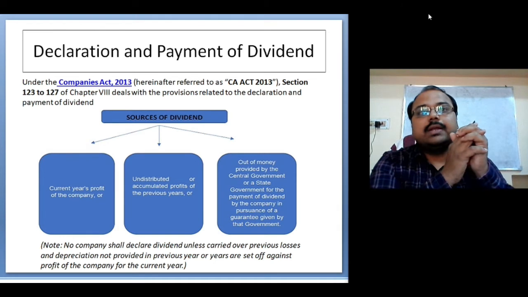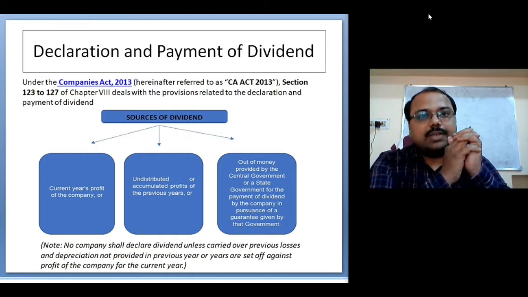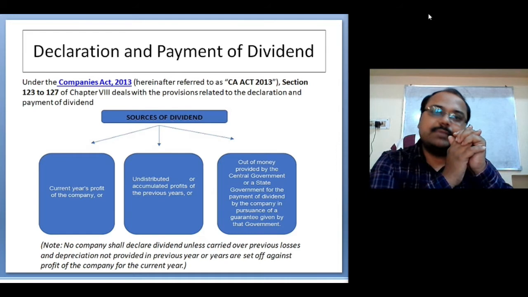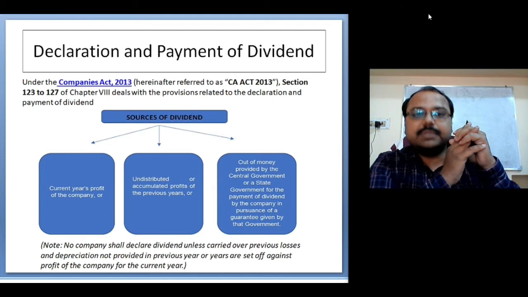As you know, dividend is just a reward which is given by the company to its shareholders, the providers of funds, like your equity shareholders and preference shareholders, who are actually providing money to the company. The company takes this money, invests in various kinds of assets and does its business.